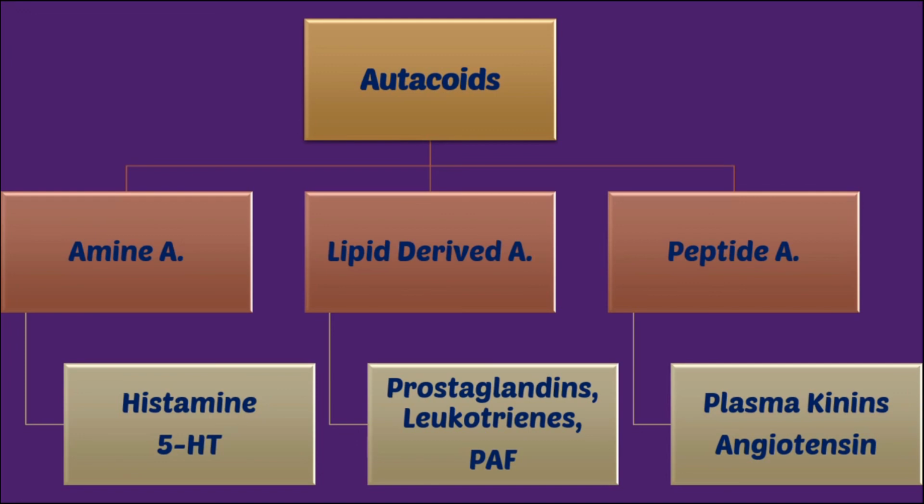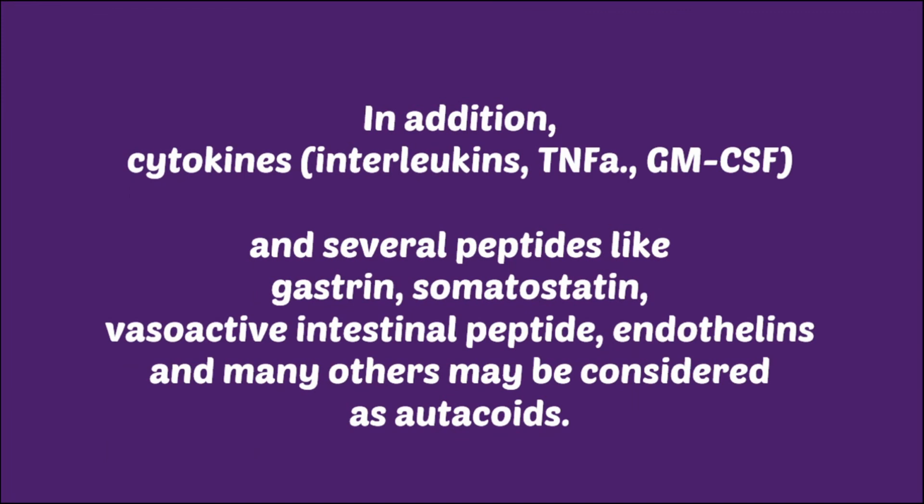Not only this, there are also other autacoids present. In addition, cytokines like interleukins, TNF alpha and GM-CSF and several peptides like gastrin, somatostatin, vasoactive intestinal peptide, endothelins and many others may be considered as autacoids. These are considered autacoids because they are released locally and produce action locally. Apart from that, they are synthesized in a specific type of cell and have an intense biological response.